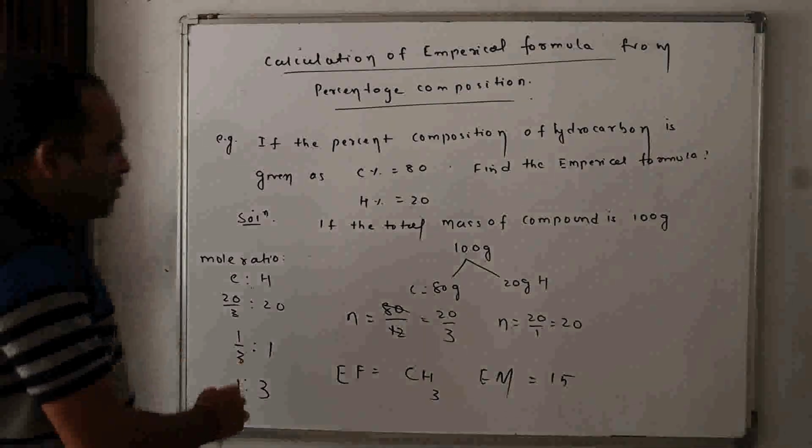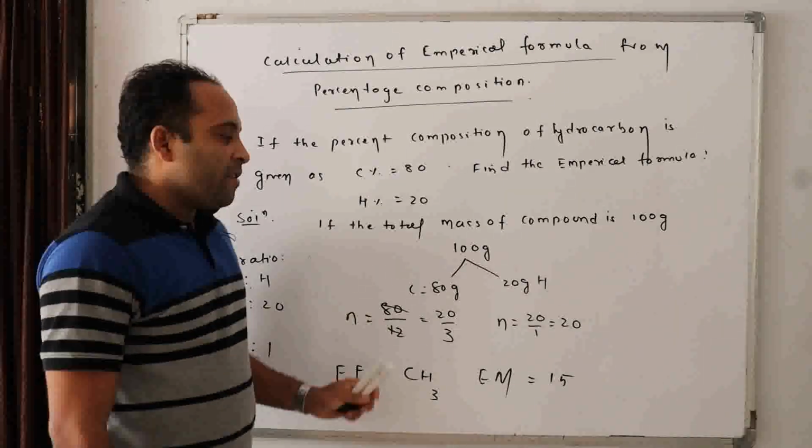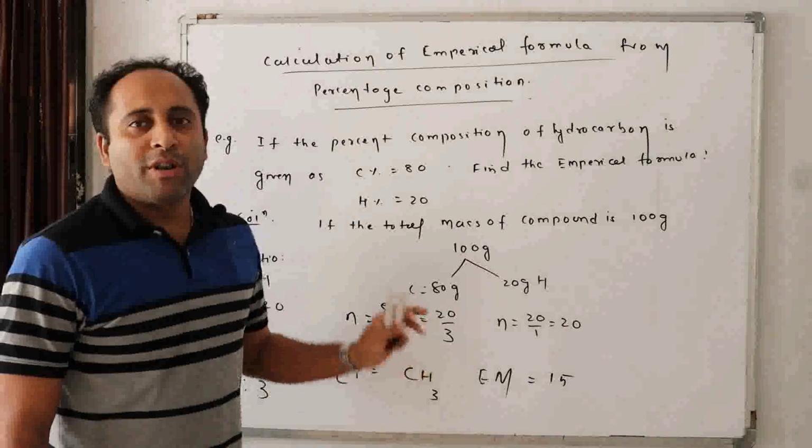Now, to the same question, I want to add a small question. Sometimes the question may be given that if the vapor density of this compound is 15, calculate the molecular formula.